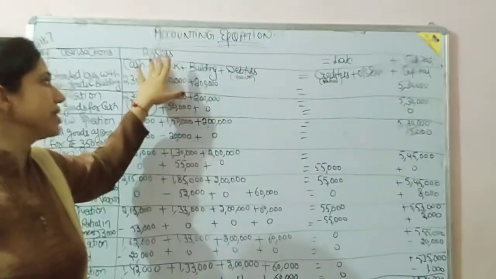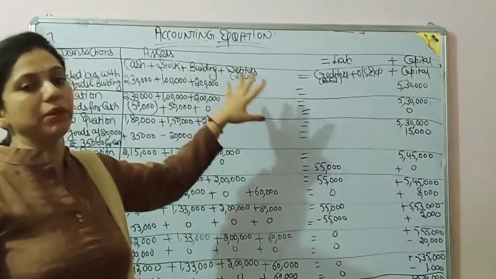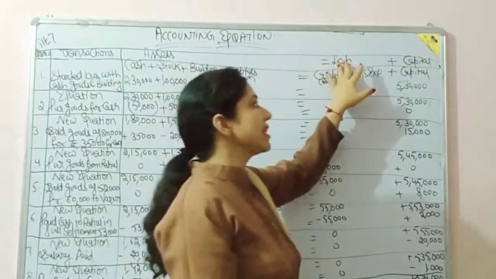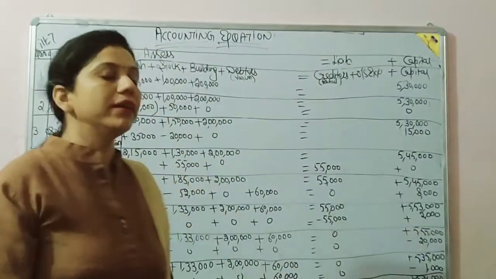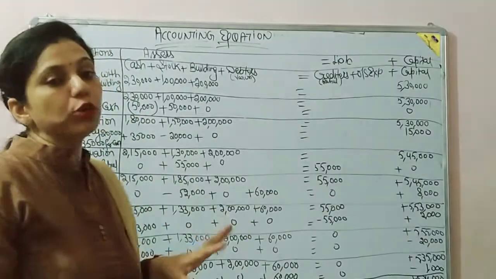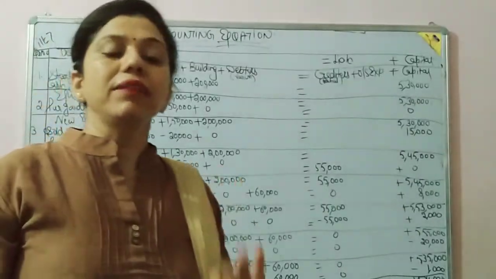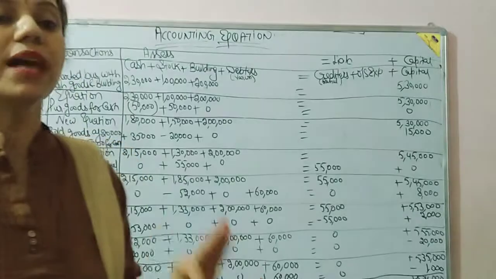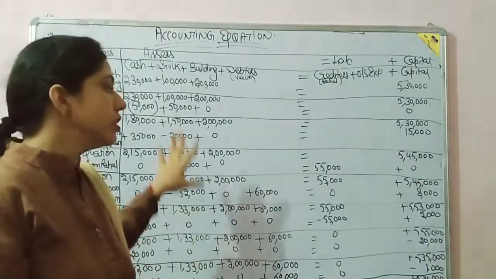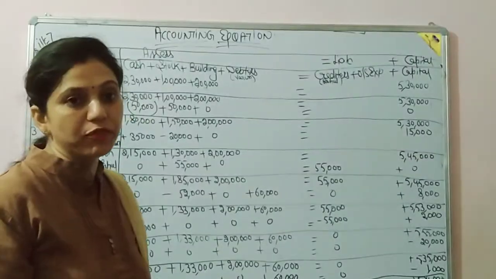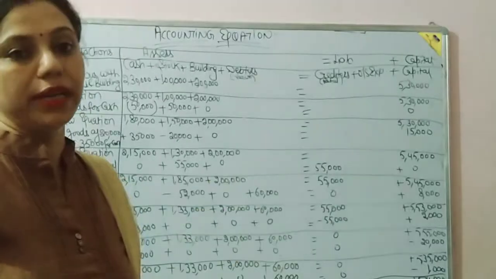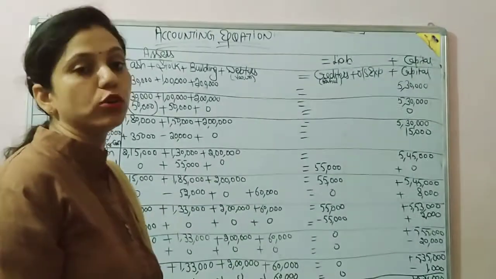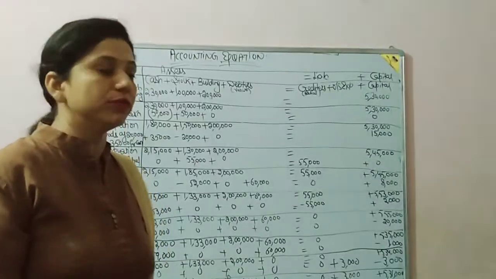Make the column of assets large, as assets can be many, liabilities can be 2 or 3, and capital is single. So let's start. I am going to discuss a question in which all your concepts become clear. Some points may be left out due to lack of space, and I will discuss them orally. That's why I already told you to keep a notebook with you.